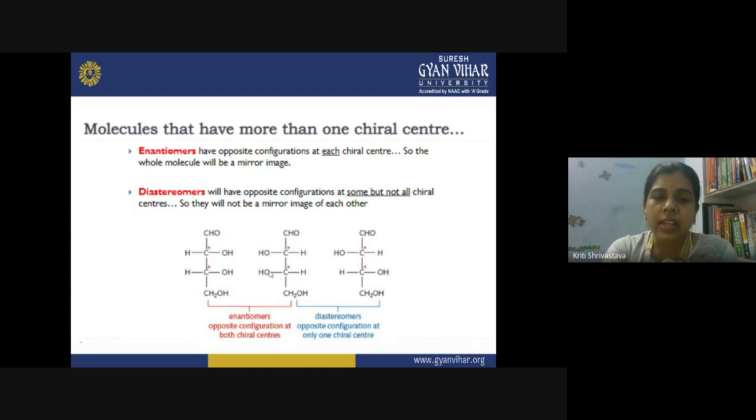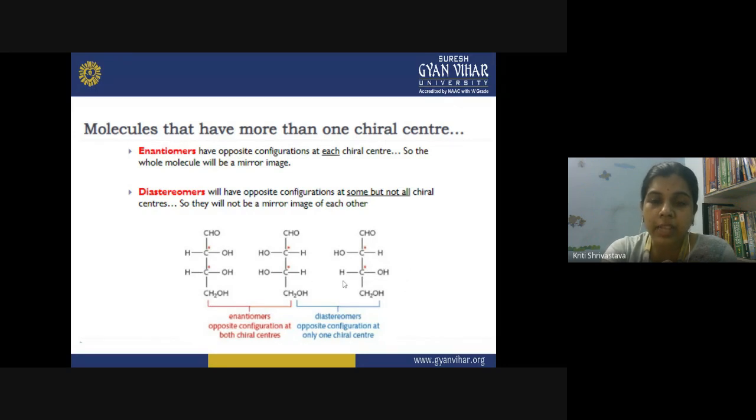But yet another type of configuration is possible. Like on one of the carbon atoms, the configuration is similar, but on the other carbon atom, it is reversed. So now, if you compare the compound 1 and 3 or 2 and 3, you can see that the 3D configuration is different on one of the carbon atoms, right?